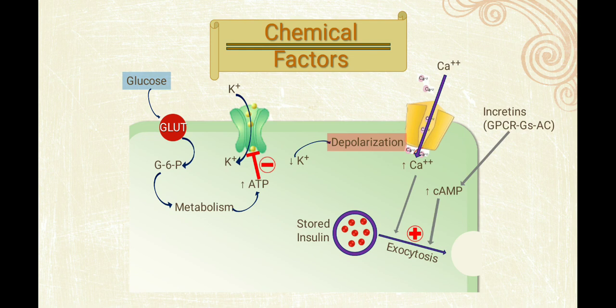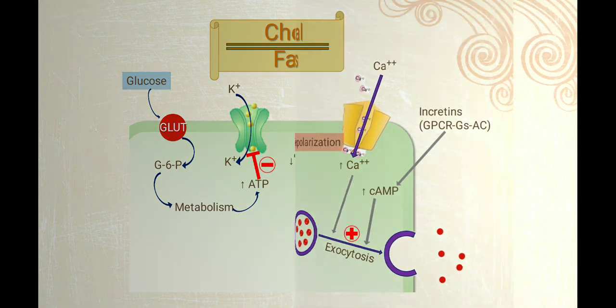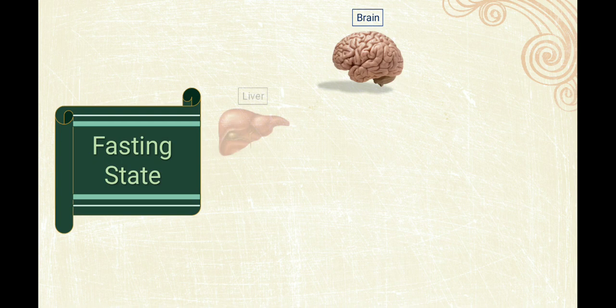One is glucose, which leads to insulin secretion. Second is incretin, which we will discuss in further slides. Incretin is secreted due to glucose entry in the GI tract, and ultimately incretin also leads to an increase in cAMP and stored insulin is secreted. So these are the chemical factors which regulate insulin secretion, increasing or decreasing it. Hormonal factors we have discussed, this is chemical, and the neuronal factor we discussed.